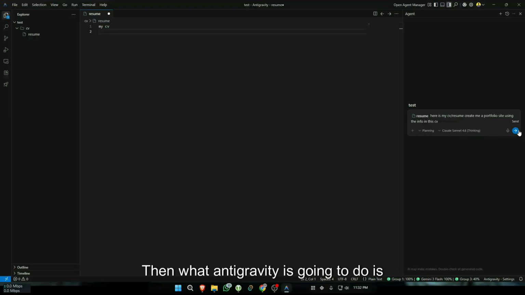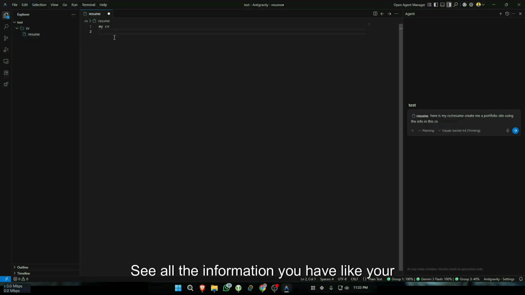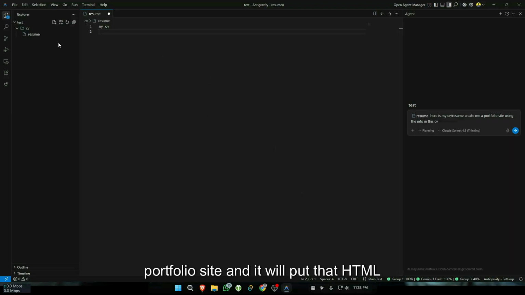Hit enter. Then what AntiGravity is going to do is use this model to read your resume, see all the information you have, like your education, skills, projects, etc. Then turn this entire thing into an HTML portfolio site, and it will put that HTML file here.